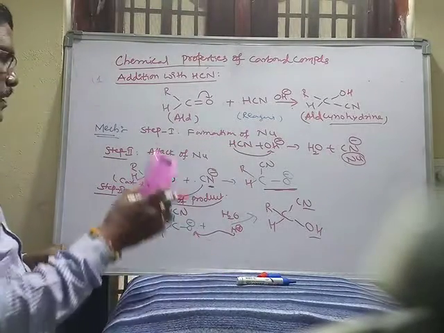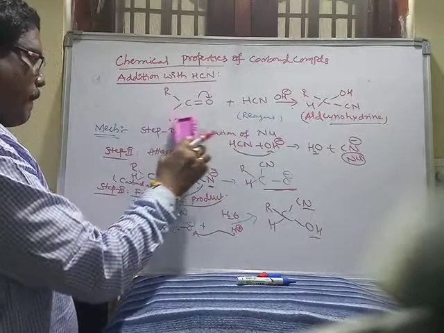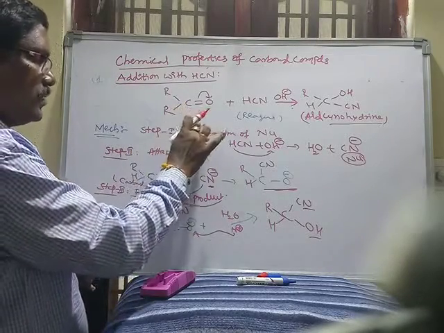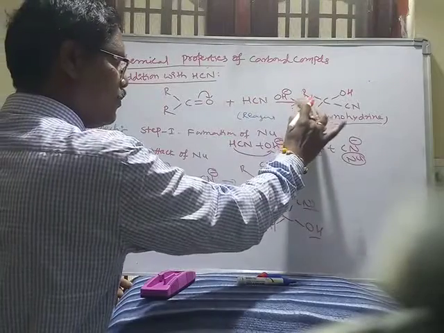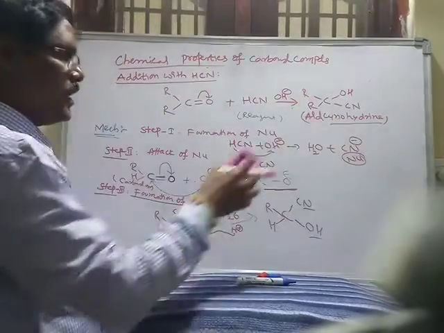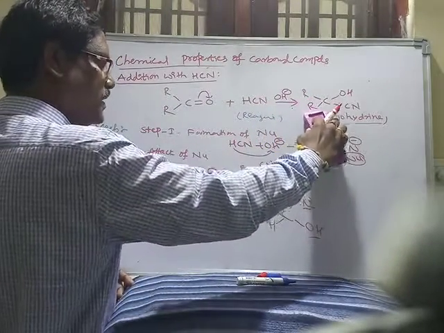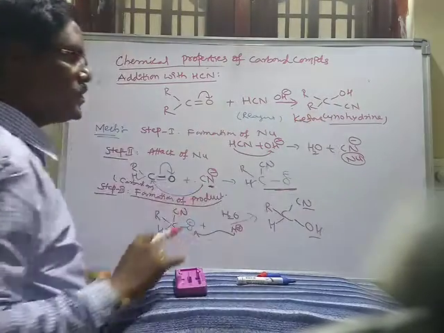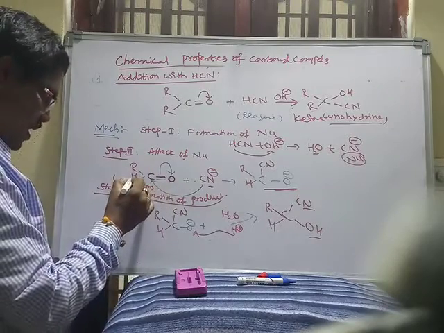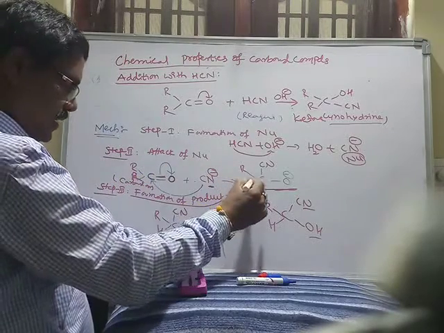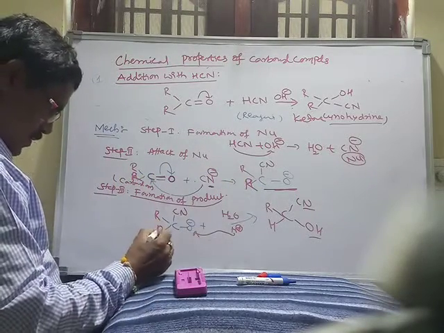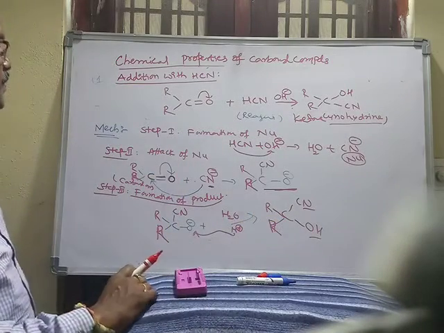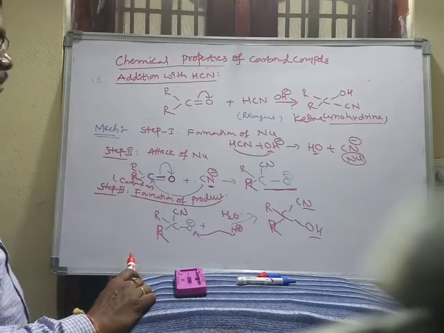After this one, ketone. Ketone reacts with hydrogen cyanide to form ketone cyanohydrin. Just change only the ketone: ketone cyanohydrin. Now you change H to R. So this is the first reaction, addition with hydrogen cyanide.